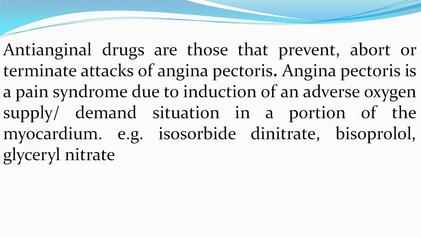That means the oxygen supply is less while the demand of the myocardium is more. So if there is an adverse oxygen supply-demand situation in a portion of the myocardium, that is the muscle of the heart, then angina pectoris occurs, and the drugs which either prevent, abort in between, or terminate the attacks of angina pectoris are called anti-anginal drugs.